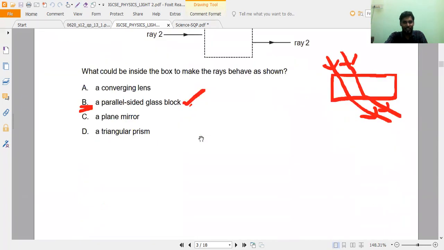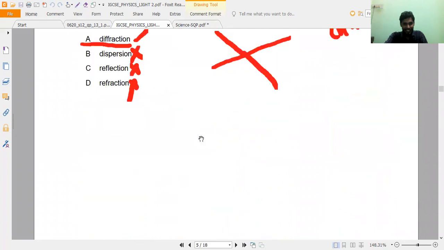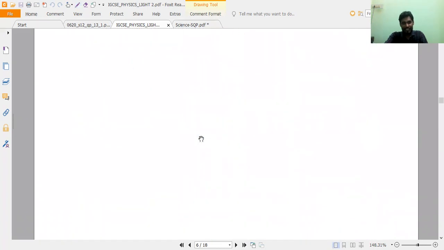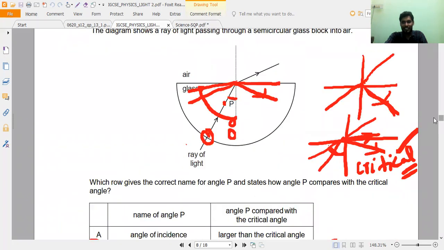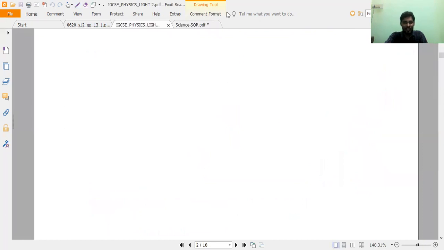Now here, if you observe, this is the second one. You can see the heading: it is IGCSE, a Cambridge curriculum physics light chapter.